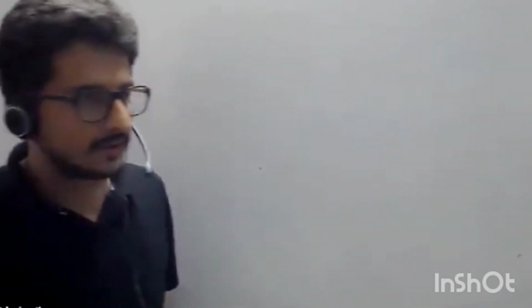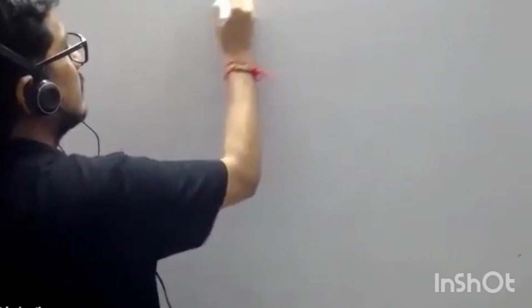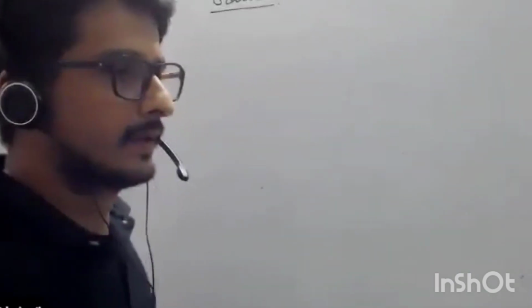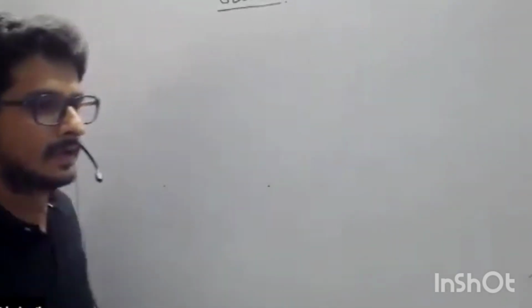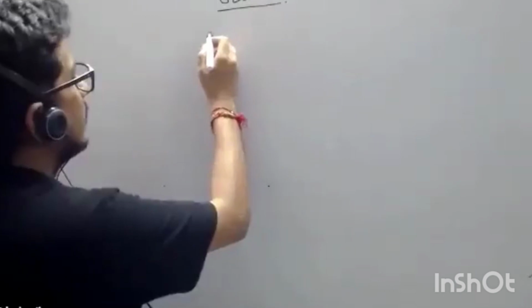And Gauss used this concept to explain the factorization.